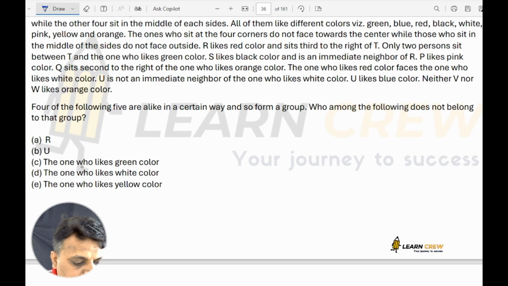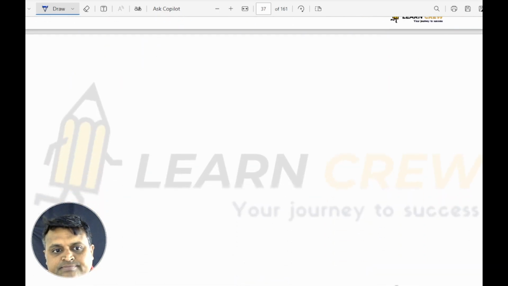So these 4 are placed on the sides, in the middles. The one who likes yellow color is in the corner. So he is the answer. Which is different means these 4 are alike. This is different because these 4 are placed on the sides facing towards center. It is facing outward in the corner.